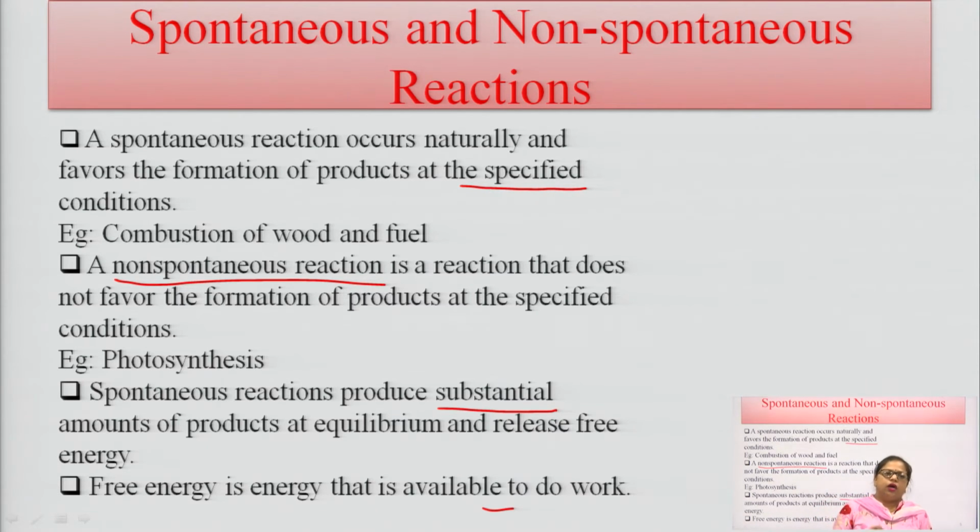Whenever fuel is combusted or wood is heated, no other factor is required. Non-spontaneous reactions are not in favor of the formation of product at specified conditions.